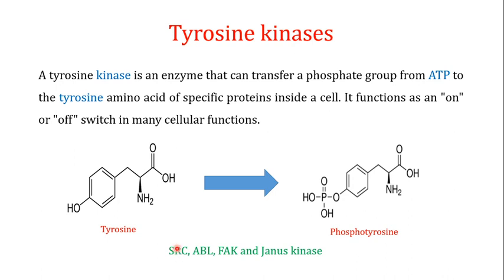In that SRC pathway, I have also talked about the focal adhesion kinases. Another important protein is ABL, and another is the Janus kinase, which is an important kinase in the interferon signaling pathway. These are just some examples of the tyrosine kinases in human beings.